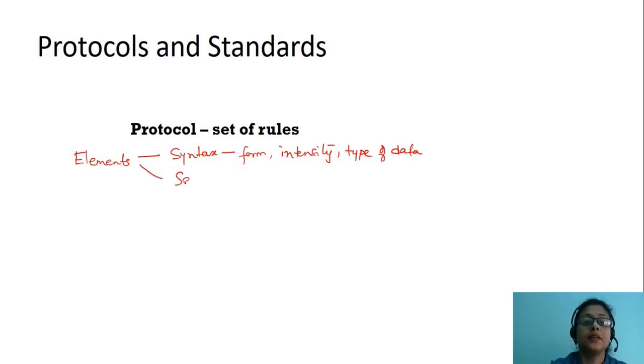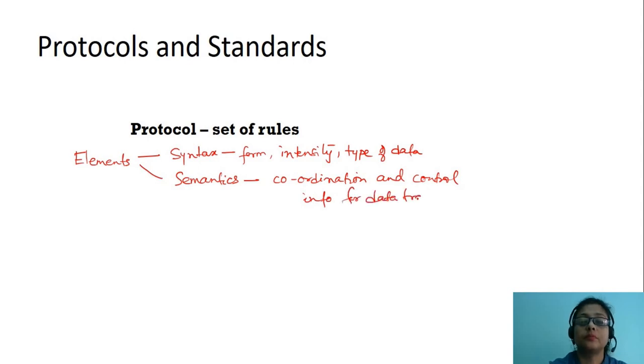Next is semantics. Semantics looks into the coordination and control information for data transmission. Here, error detection and correction also happen.